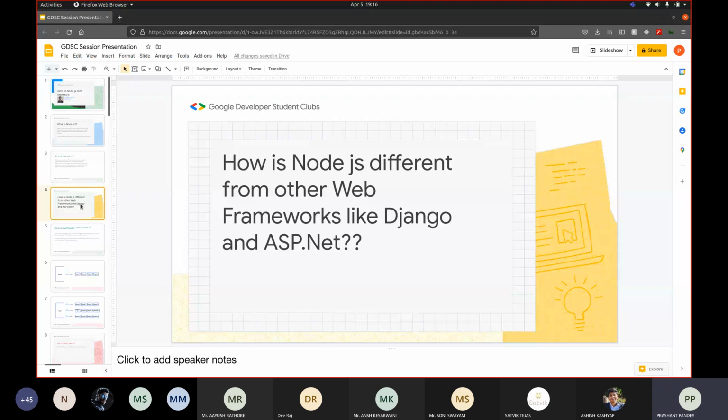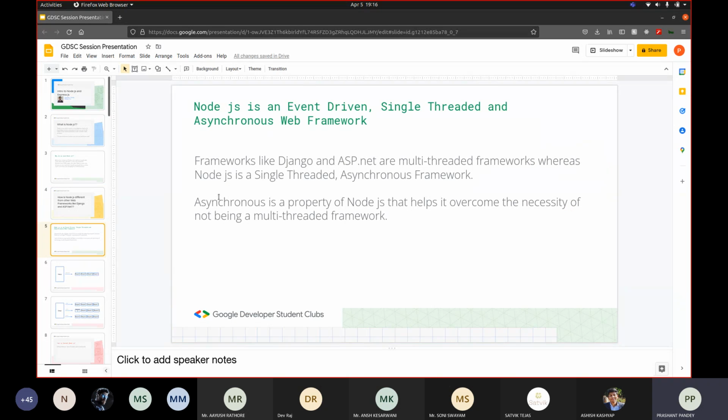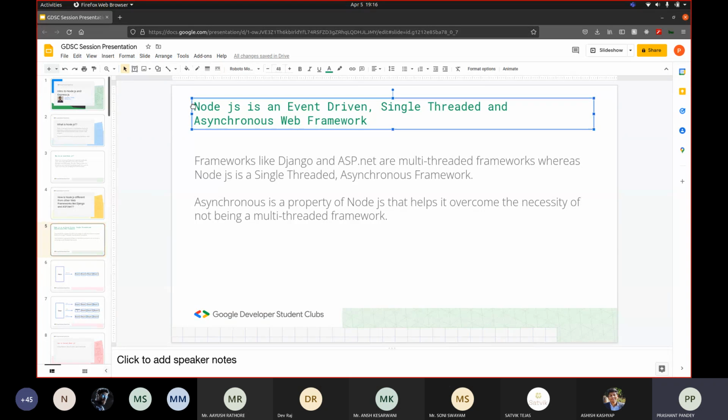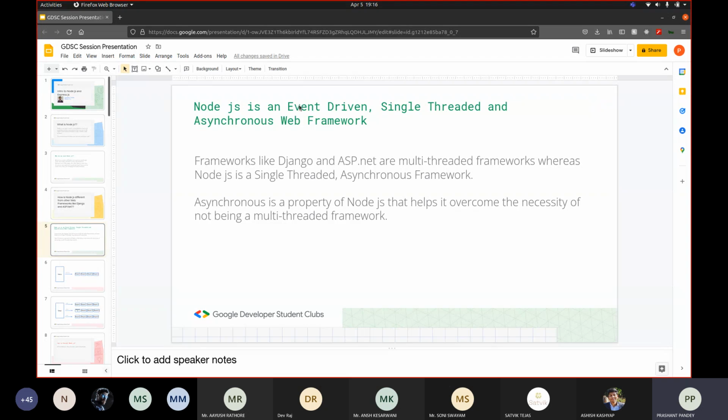There are other frameworks like Django and ASP.NET, and Node.js is not the only competitor there. But Node.js in itself is quite different from other frameworks like Django and ASP.NET. For example, if you go on the official website of Node.js, you can find this line: Node.js is an event-driven, single-threaded, and asynchronous web framework.